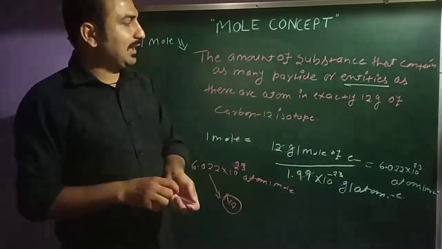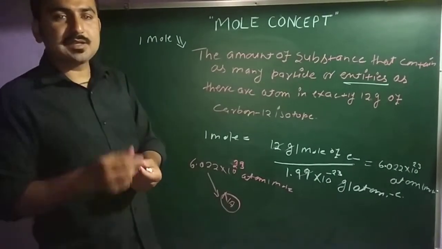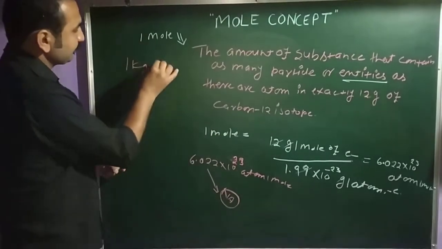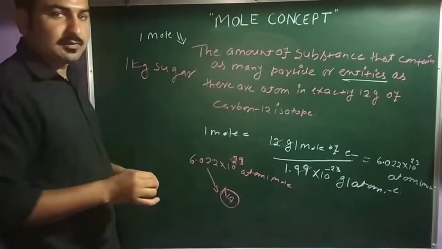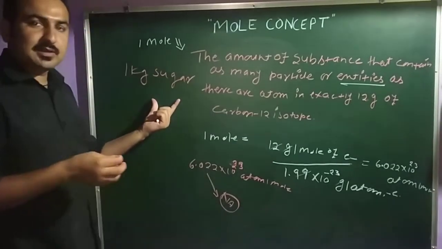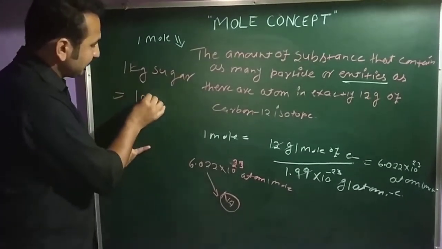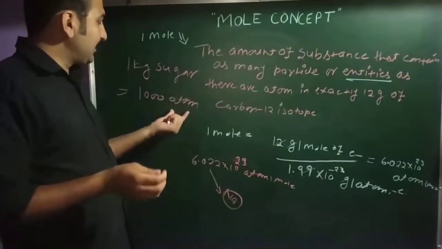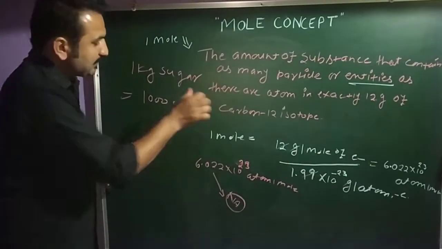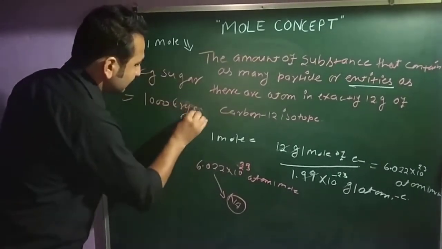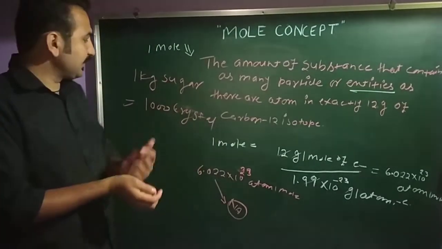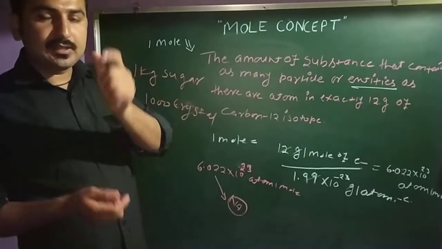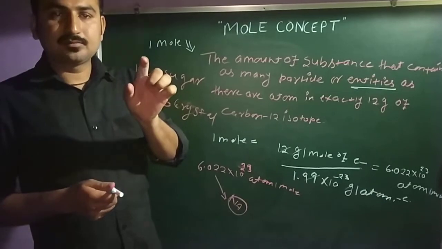Clear? Suppose I am asking you how many atoms are present in 1 kg of sugar. You have 1 kg sugar. Suppose I am telling you the 1 kg sugar contains 1000 crystals; in place of atoms I am writing crystals. That means your 1 kg sugar contains 1000 crystals.